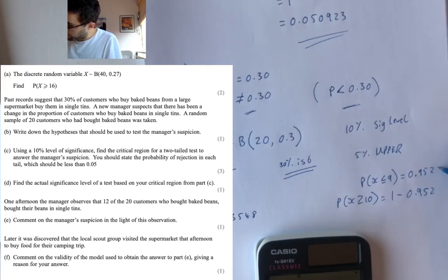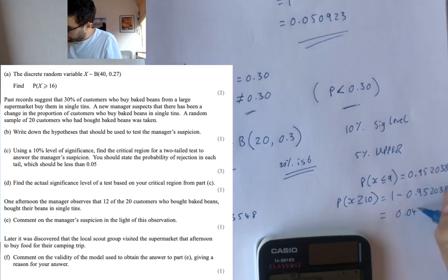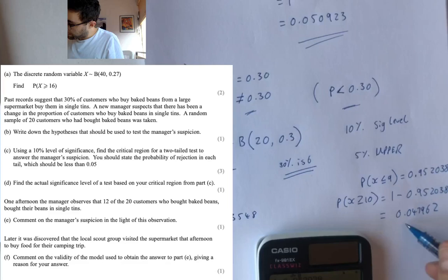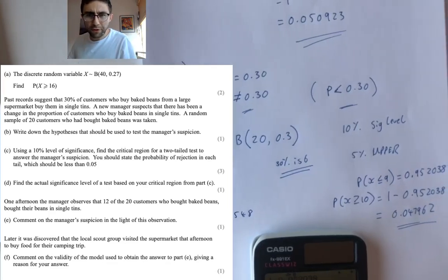Should probably put in some more decimal places. And what does that give us? I'm going to have to go back and calculate. 1 minus 0.952038, 0.047926. So that is within the 5% at the top that we need.